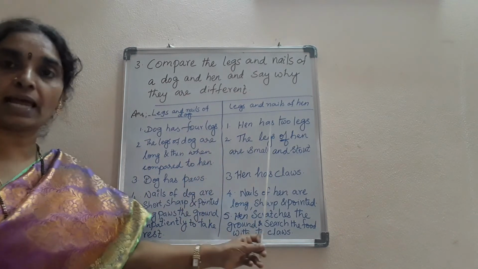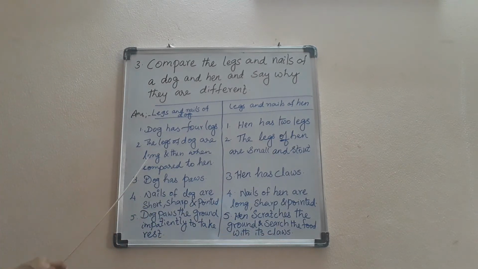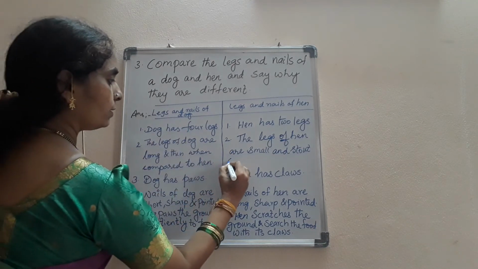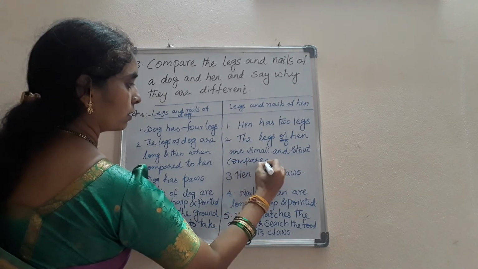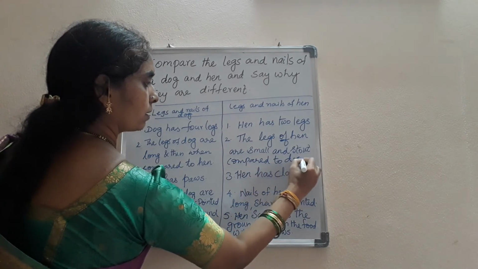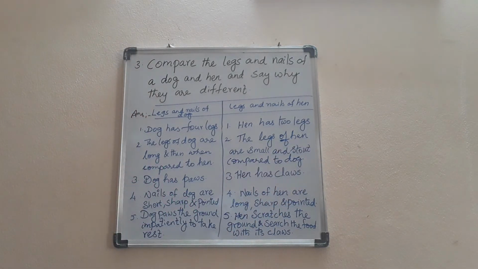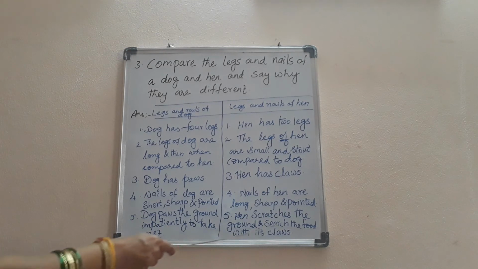Dog has 4 legs, hen has 2 legs. The legs of dog are long and thin when compared to hen. The legs of hen are small and stout, so we can write this as stout compared to dog. Dog has paws. Hen has claws. Nails of dog are short, sharp and pointed. Nails of hen are long, sharp and pointed. Dog paws the ground impatiently to take rest. Hen scratches the ground and searches for food with its claws.